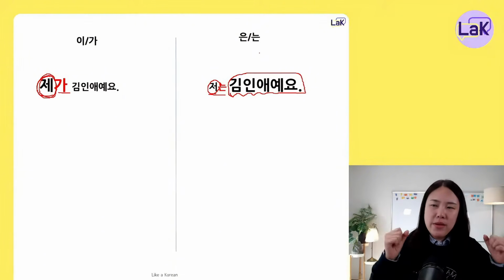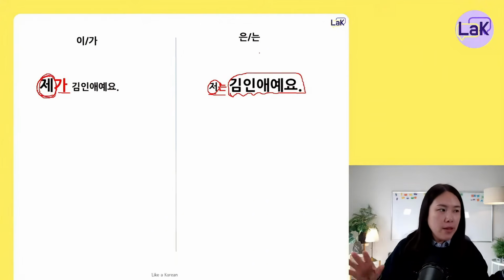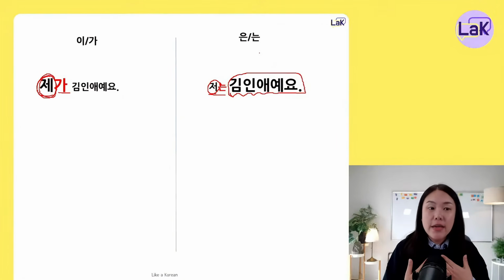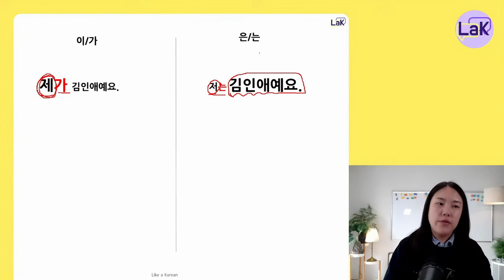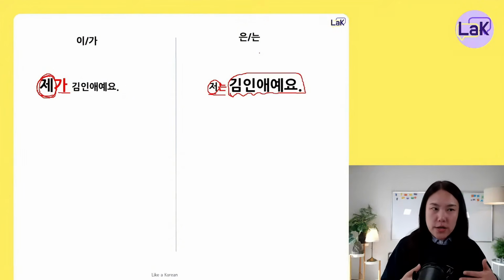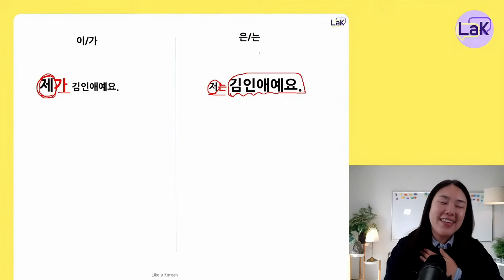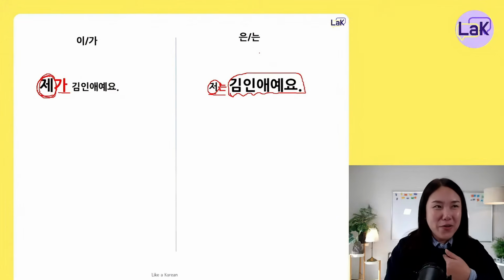You're emphasizing 김이네 more. So let's say I want to introduce myself in front of many people. Would you say 제가 김이네요 or 저는 김이네요? It's my self-introduction. I want to tell people my name. 맞아요. It is 저는 김이네요. Because everybody knows that you are talking about yourself, you don't have to emphasize 저는.